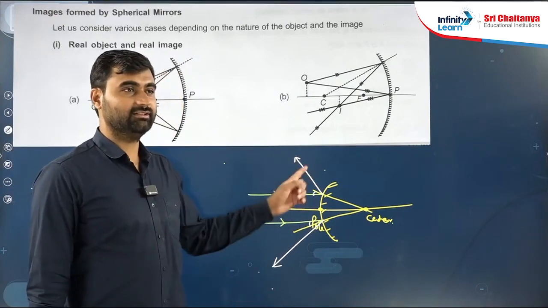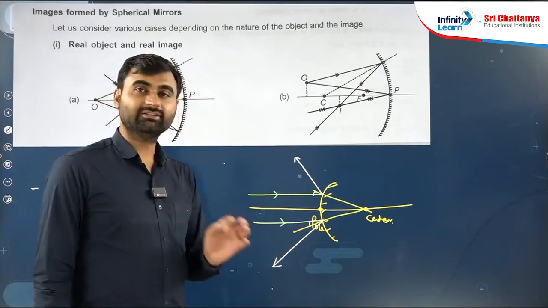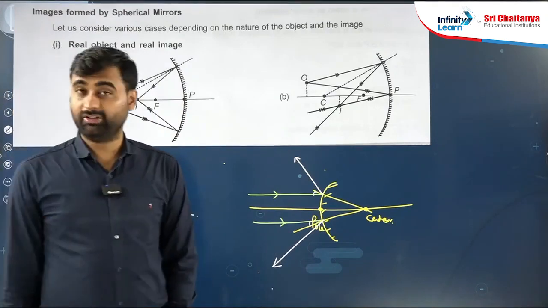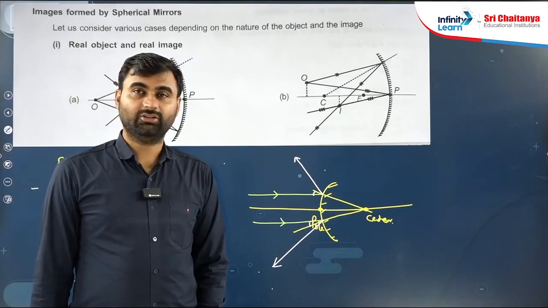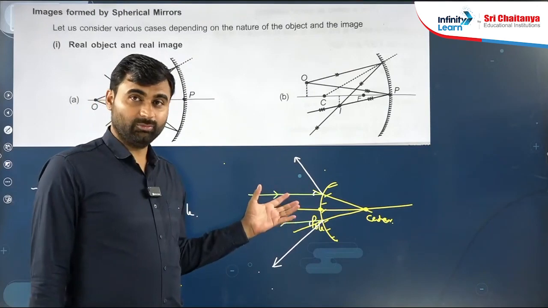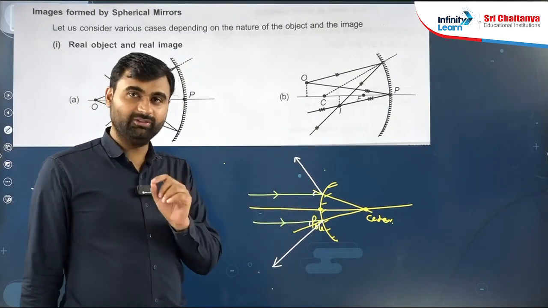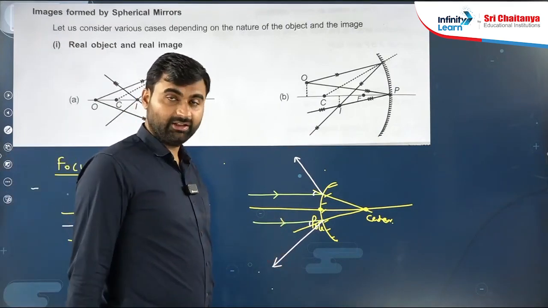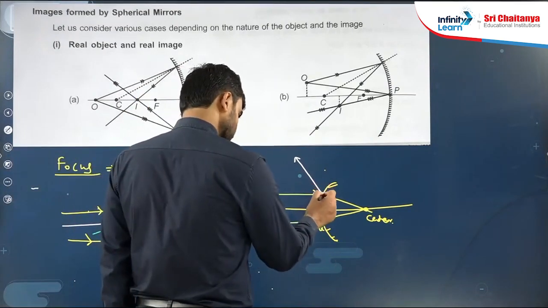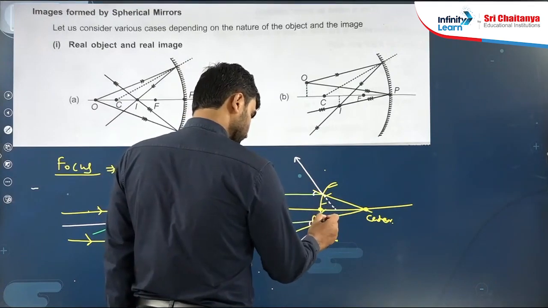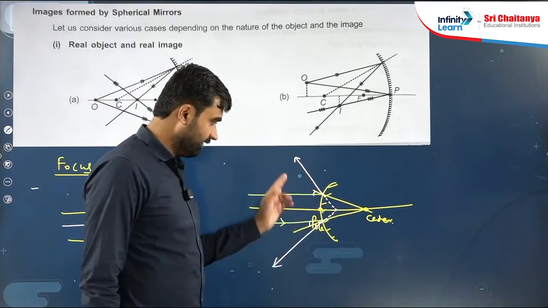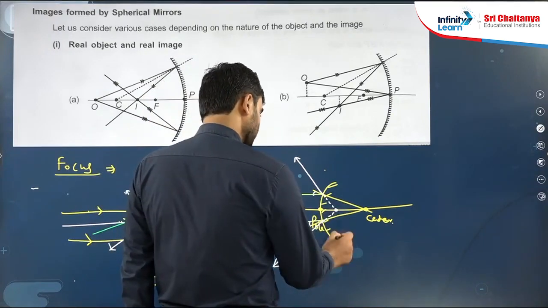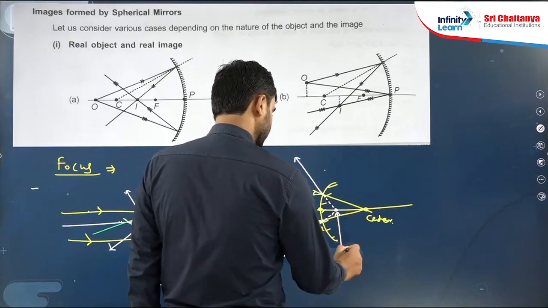They are not intersecting. Normal will exist, but how will we define it here? Understand. If we extend these rays back, like this, these rays seem to meet here, right? So this point is known as the focus.